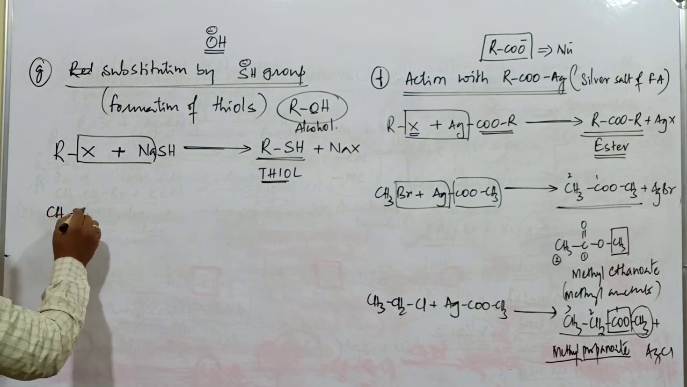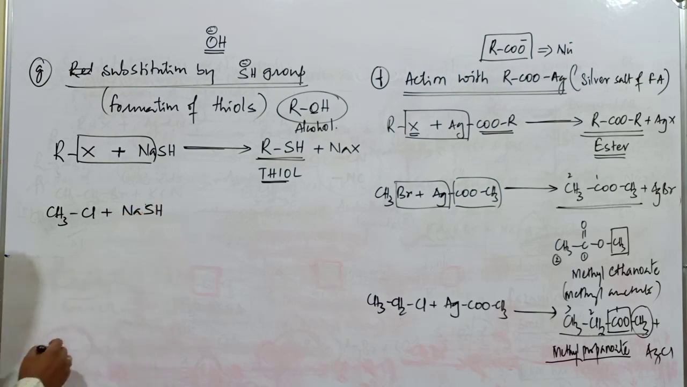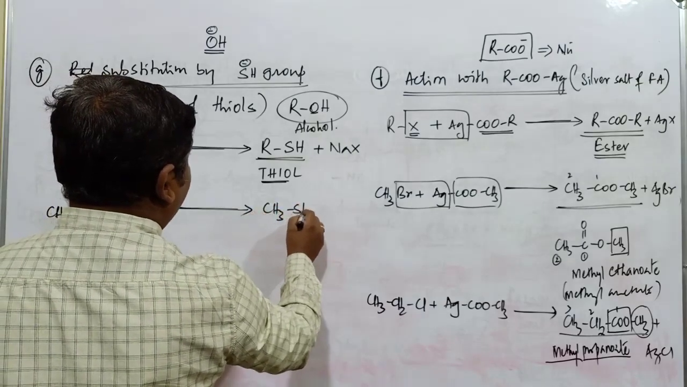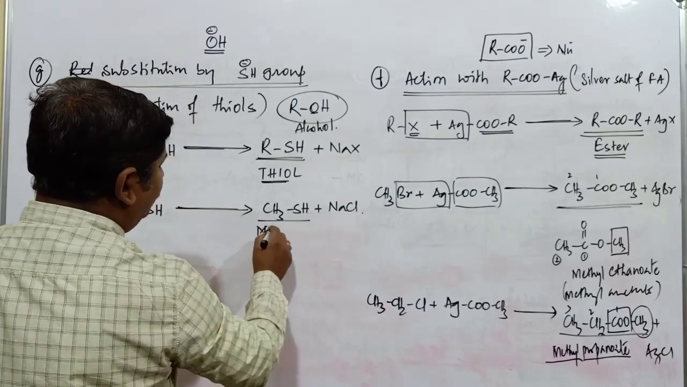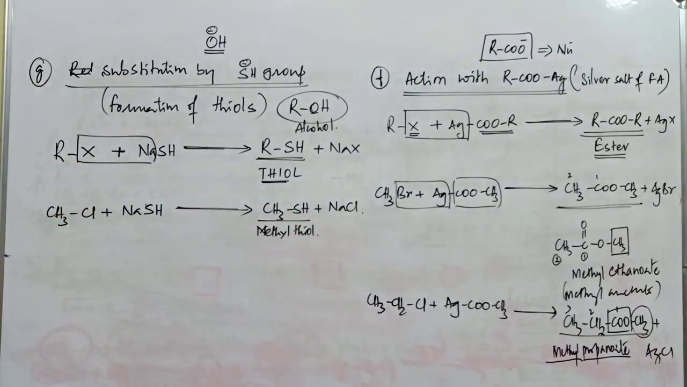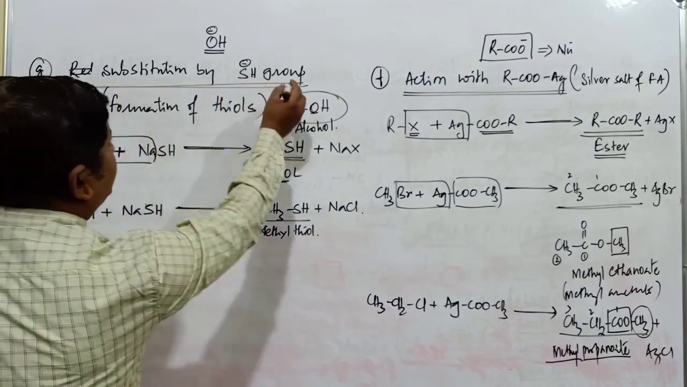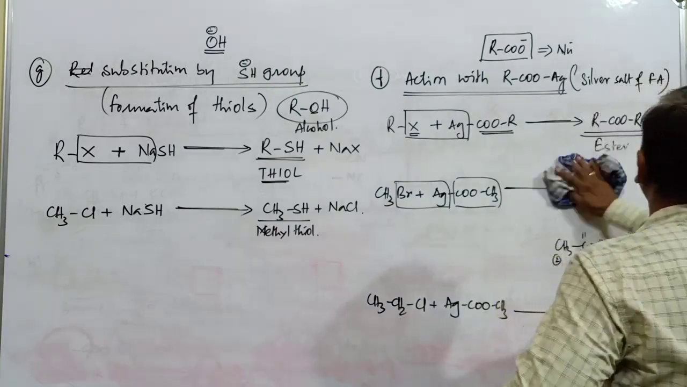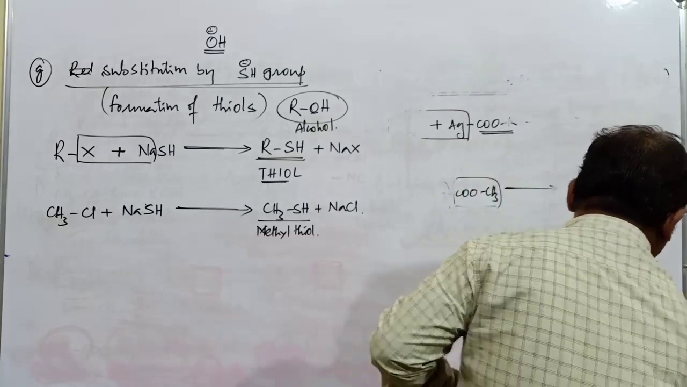One example: CH3Cl plus NaSH, sodium hydrosulfide. What is the product obtained here? It is CH3SH plus NaCl, known as methyl thiol. This compound, methyl thiol, is produced. So this is a substitution: by using the hydrosulfide group, SH minus, formation of the respective thiol compound takes place.